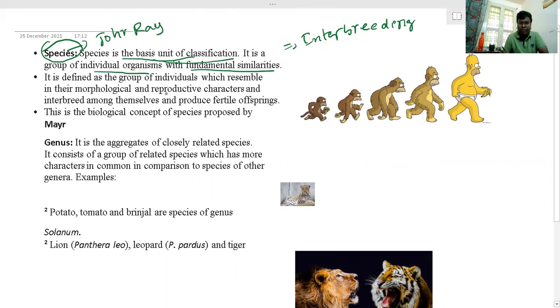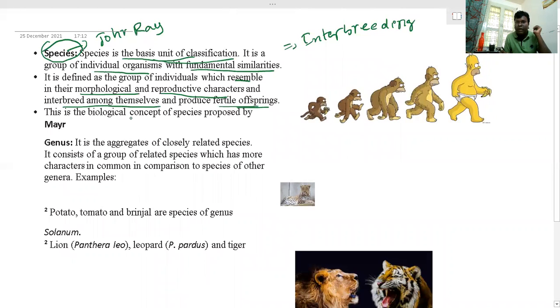Morphological and reproductive characters resemble each other, and they interbreed among themselves and produce fertile offspring. Suppose you take human beings. Human beings cannot reproduce with any other kind of species of organisms. Only if organisms belong to the same species can they interbreed and produce fertile offspring. Otherwise, it does not happen.